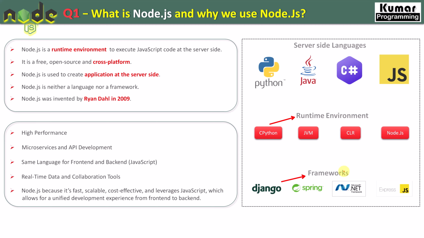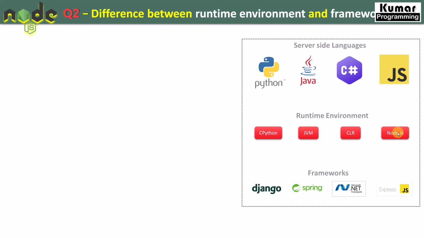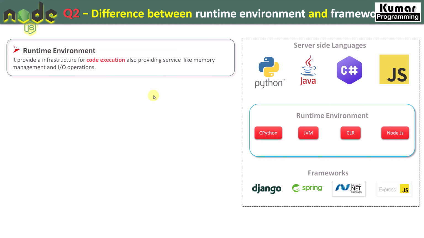So now let's see the second question: what is the difference between runtime environment and framework? We learned Node.js is a runtime environment. So what is this runtime environment? A runtime environment provides an infrastructure for code execution, and also provides services like memory management, IO operations, and compilation of the code. So this is our server-side language, and it gets compiled and executed inside the runtime environment.